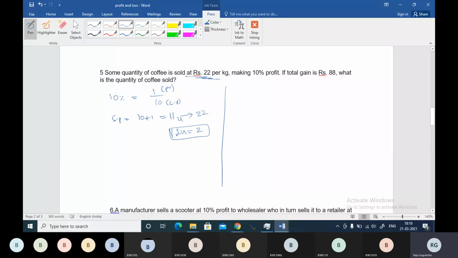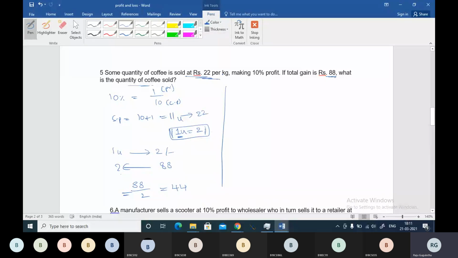That means if you sell one unit of coffee, then you are getting 2 rupees profit. And here the question is, if the total gain is 88, what is the quantity of coffee sold? If total profit is 88, then how many quantities you sold? That will be 88 by 2 by cross multiplication. So 44 units of quantity are sold, 44 kgs will be your answer.